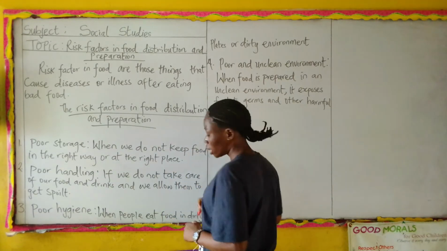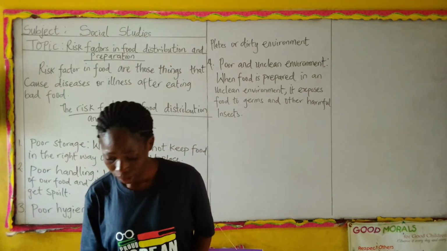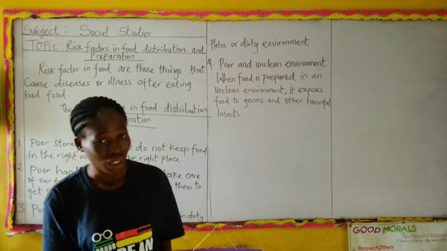Do we get that? Yes. When our food is exposed to germs and other harmful insects, we'll have issues with our health.